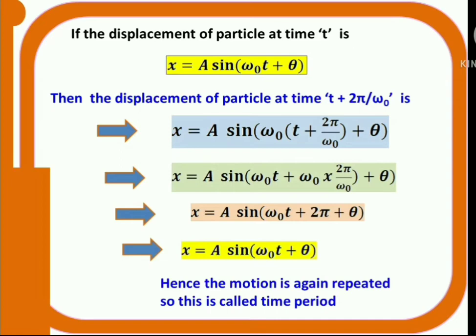So finally what I will get? x is equal to a sine omega naught t plus theta. Hence the motion is again repeated. So this is called time period. So here time period is given by T is equal to 2 pi by omega naught, right?